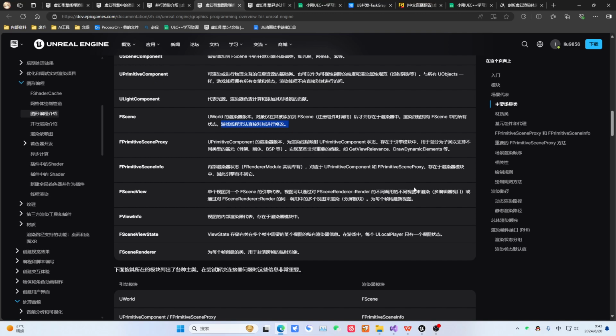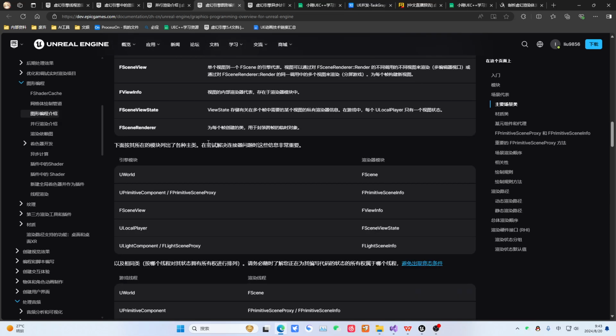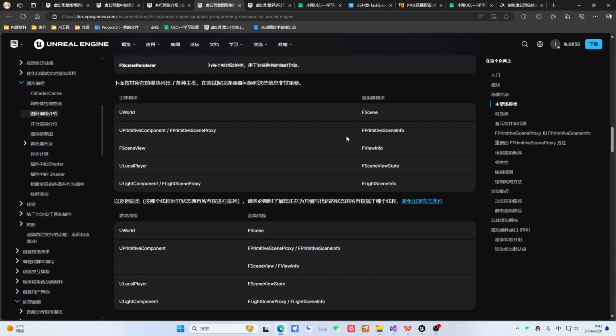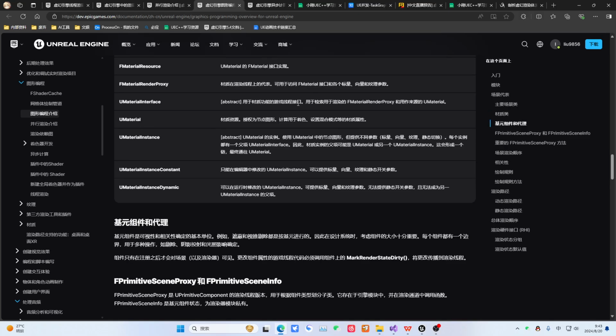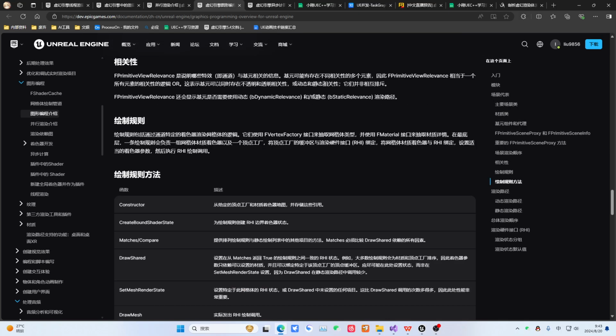And this FC value is very critical. In our viewport, it corresponds to this thing. So these classes, starting with F, correspond to these classes, starting with U. They have a simple correspondence based on this relationship. After this correspondence is established, you can operate it very safely in the renderer.